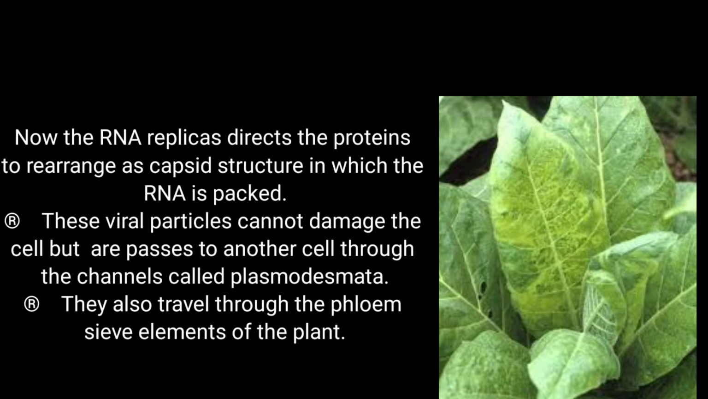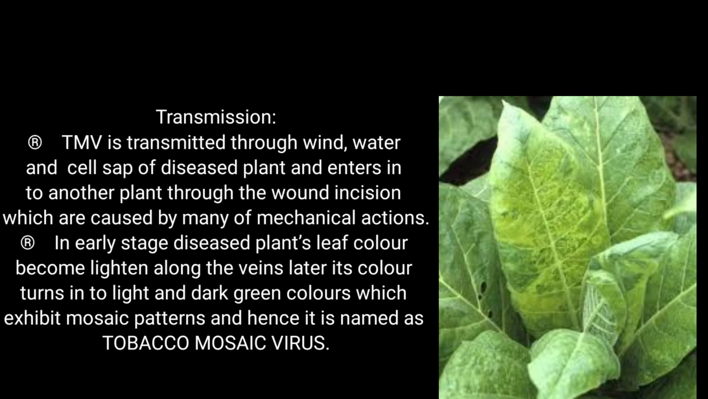These proteins and also the required viral particles are produced in the cytoplasm, and all those particles get assembled and form the virion. Now these viral particles enter another cell through channels called plasmodesmata, which are the channels between one cell and another cell. So through these channels, the viral particles enter from one cell to another cell. They do not damage the plant, but they can transfer from one cell to another. They also are transported to different parts of the plant using phloem sieve elements.